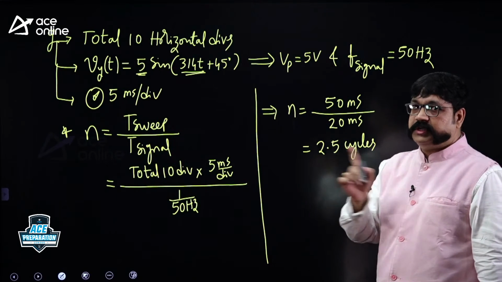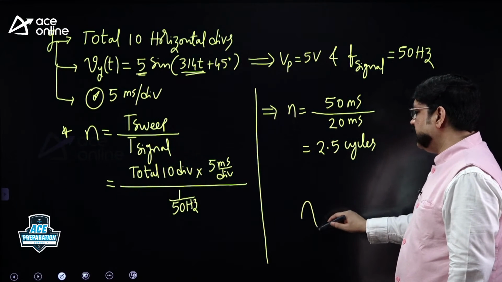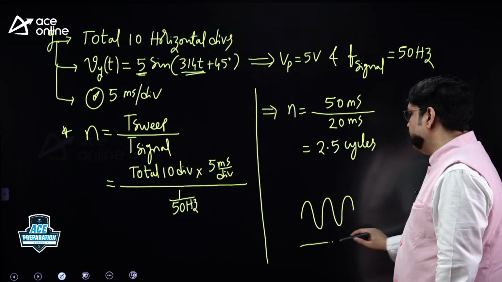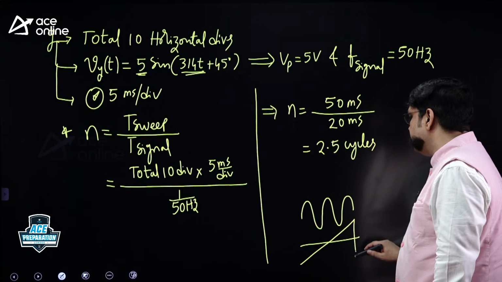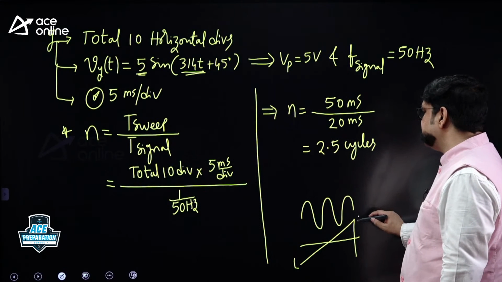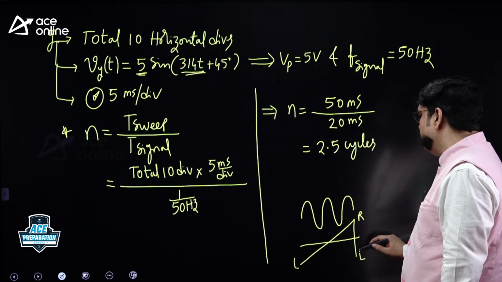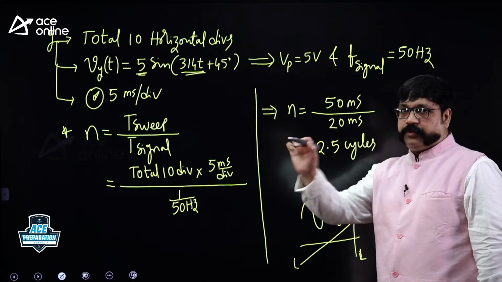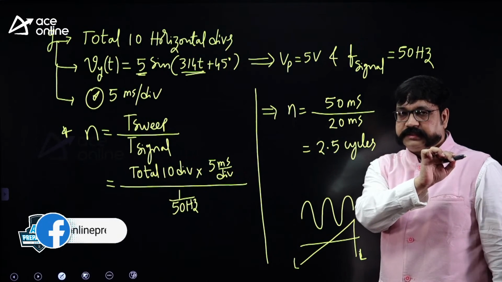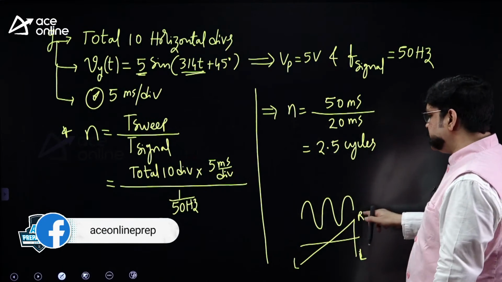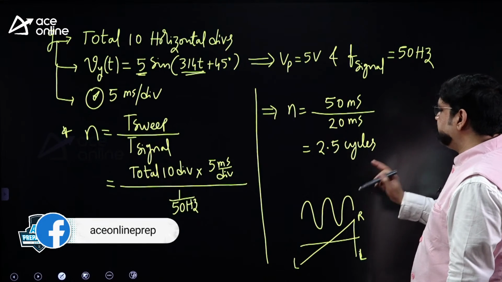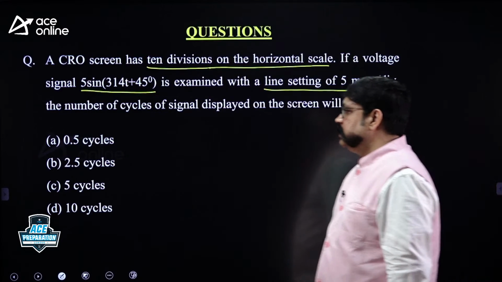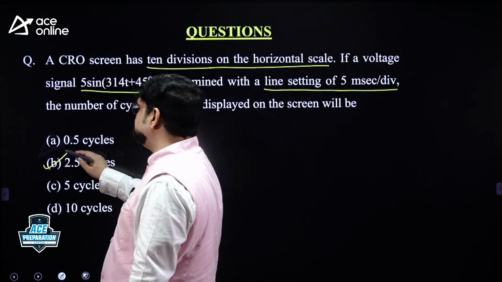You know what is the meaning of this? 1 cycle, 2 cycles and a half cycle are there within this 1 cycle of the sweep period. Because the sweep signal is applied, the spot will move from left to right and back to left on the screen. Trace, retrace. So during this trace, whatever number of cycles of the unknown signal applied to the Y input is going to be displayed on the screen. So what is the answer? 2.5 cycles.